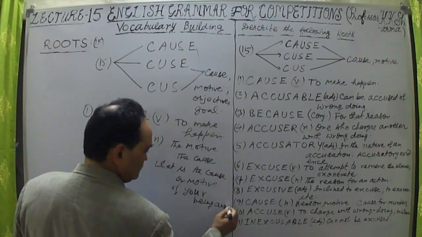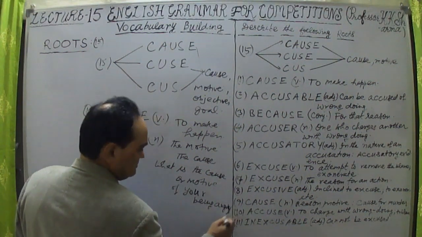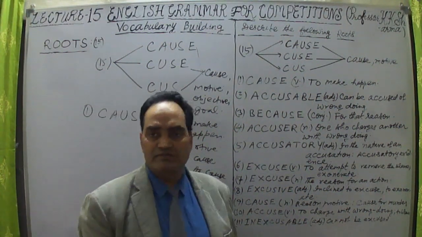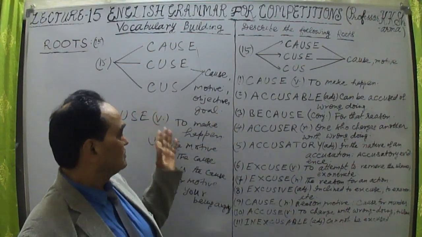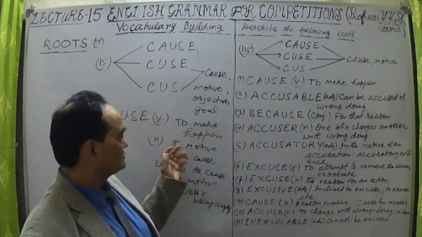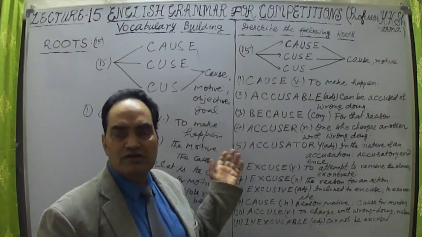That may be there. A number of expressions or statements can be expressed with the help of this word cause. Cause, motive. So cause as a noun. What is the cause of this? The cause, how to make happen.